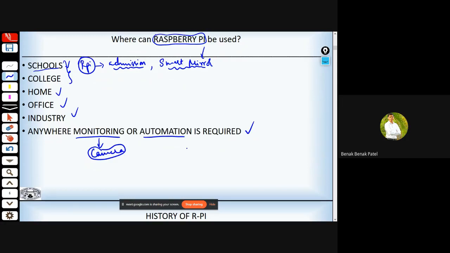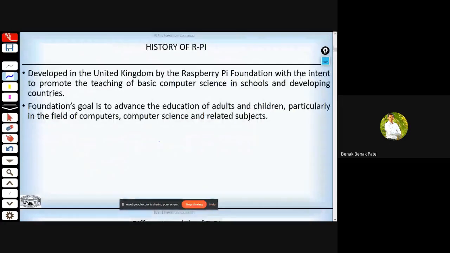History of Raspberry Pi. This Raspberry Pi was developed in the UK, that is United Kingdom, by Raspberry Pi Foundation, with an intent to promote teaching of basic computer science in schools and developing countries, because developing countries cannot afford high-cost systems, but they can easily afford Raspberry Pi, which is a credit card sized computer.